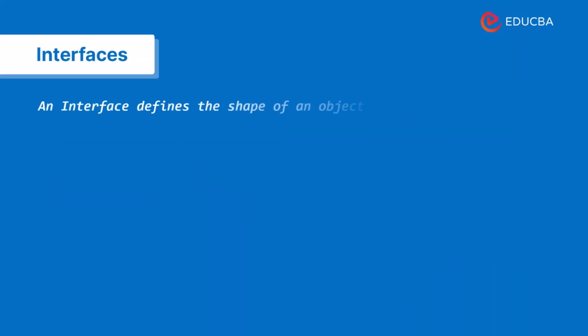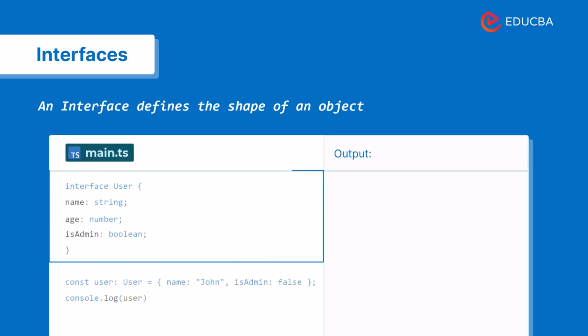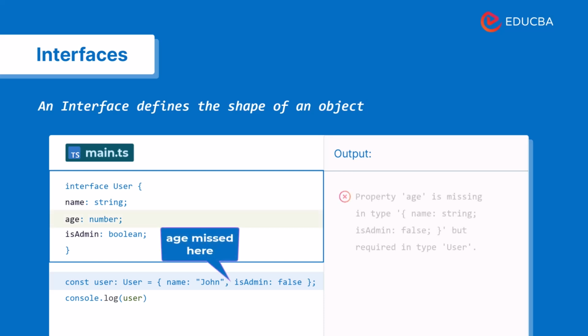Interfaces define the structure of an object. Think of them as a blueprint. For example, a user might have a name, an age, and an admin status. Any object using this interface must match that structure exactly. If a property is missing, TypeScript will alert you instantly.